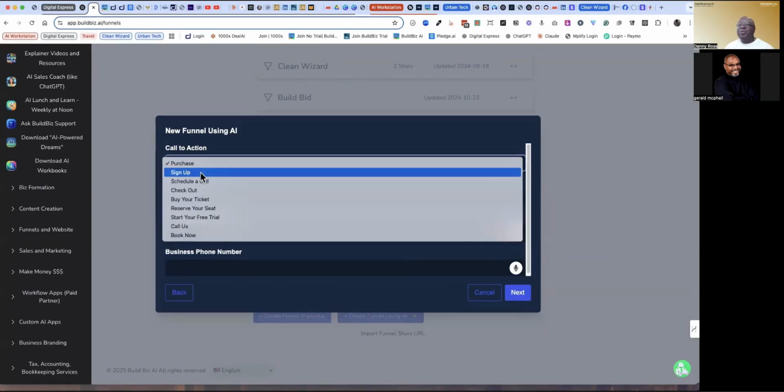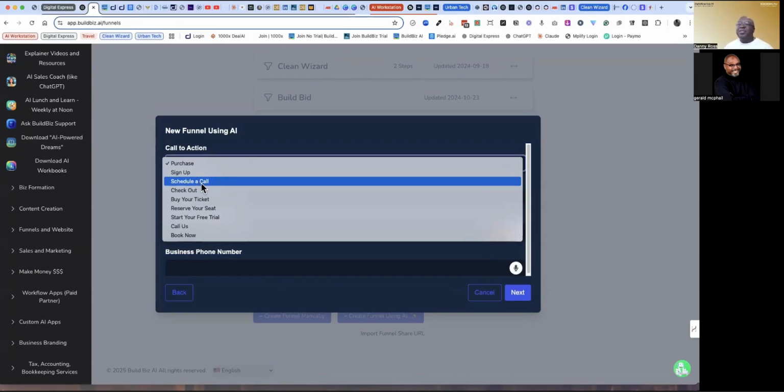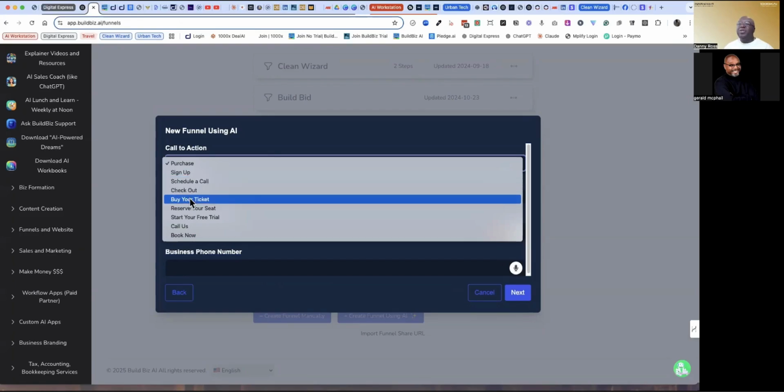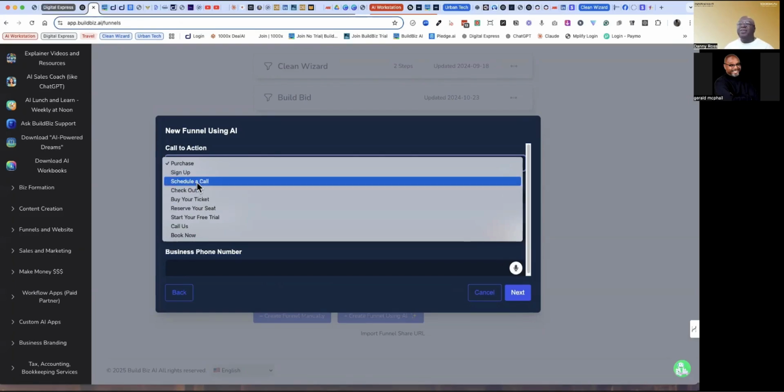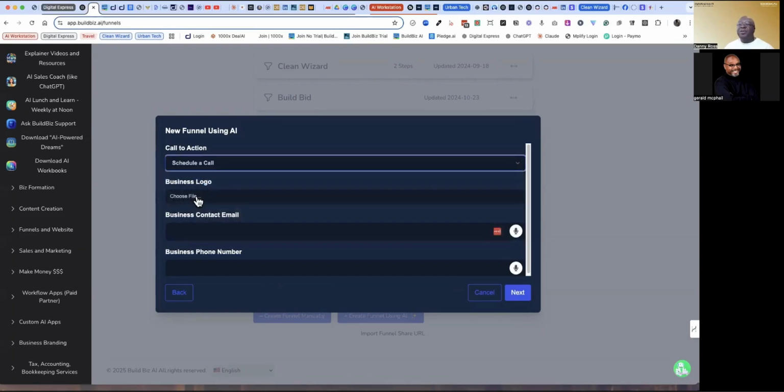We can determine what we want to happen when people want to engage with us. Do we want them to sign up for something? Do we want them to schedule a call? Do we want them to buy something? So you just tell the funnel, I want them to schedule a call. You can upload a logo if you already have one. If you don't, of course, you can go back to the logo maker and make one.